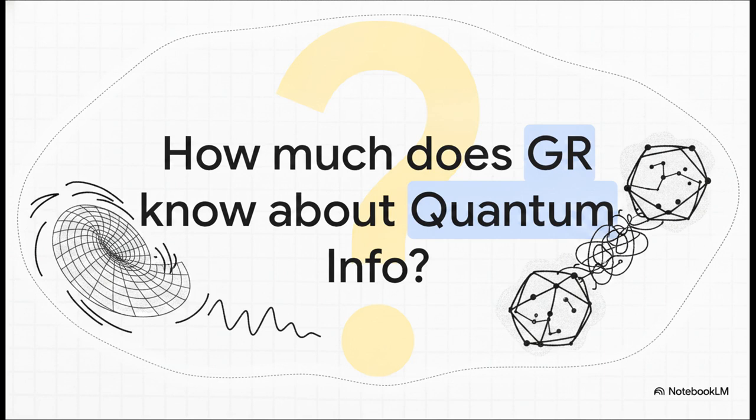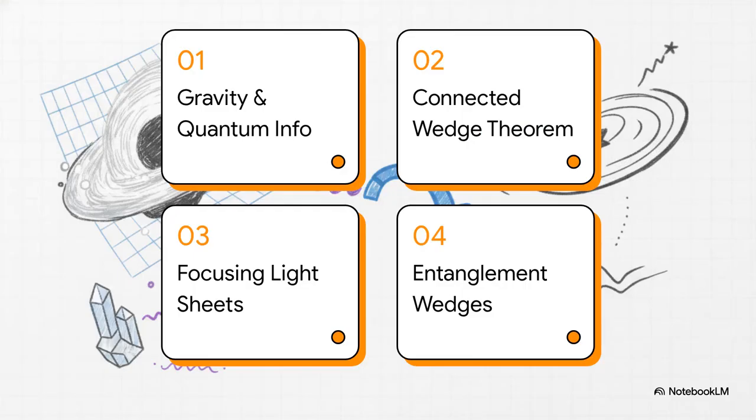Somehow, the classic rules of gravity, just mass existing in curving space, are intimately aware of quantum entanglement happening on the edges of that space. It turns out that even semi-classical gravity in the bulk of space inherently knows a massive amount about quantum information on the boundary. To navigate this highly technical landscape, we've got a clear roadmap.